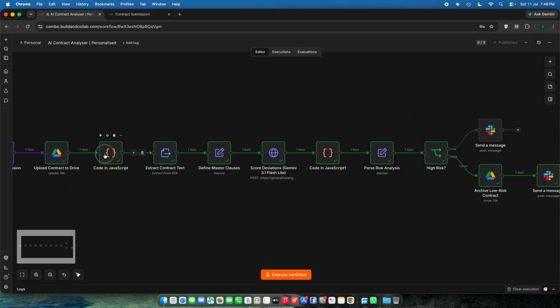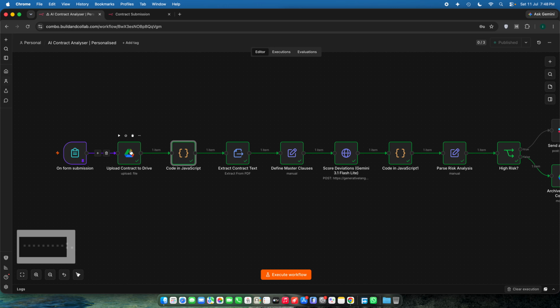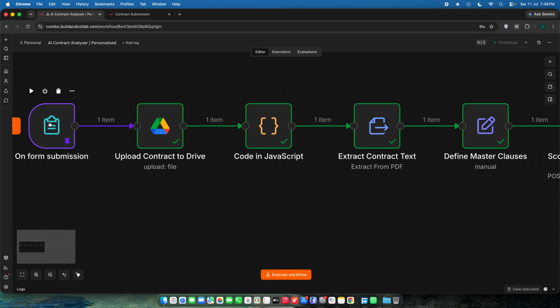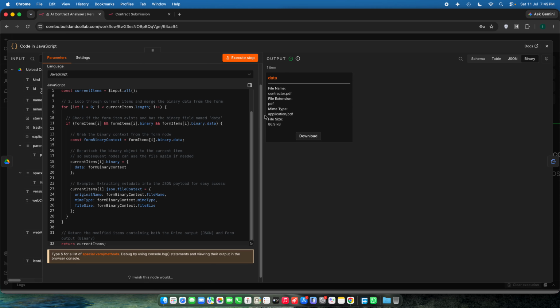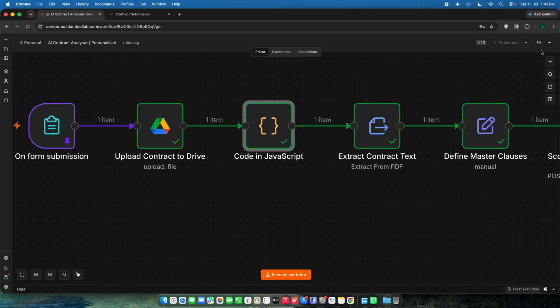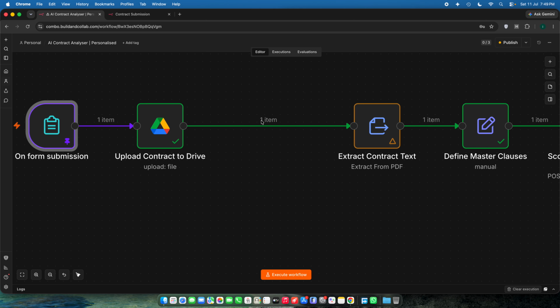After uploading, the binary data gets lost right here. So we have to extract the binary data from the form node to right here, because after that we will need to extract the contract text. For that reason, we are using this particular code node so that it automatically grabs the binary data from the first node. Oh, sorry.